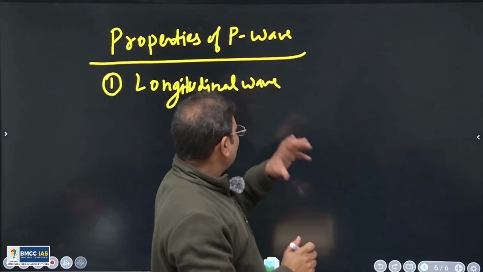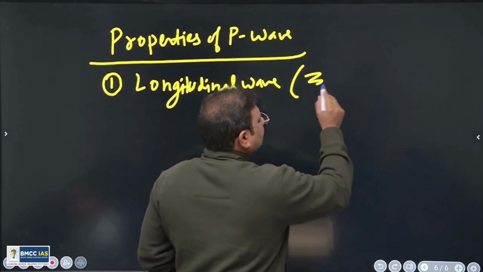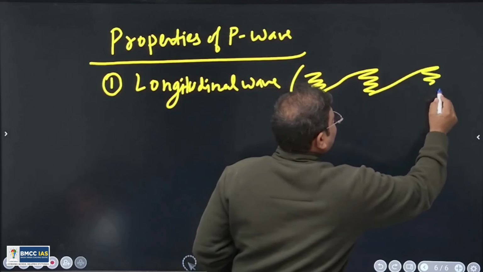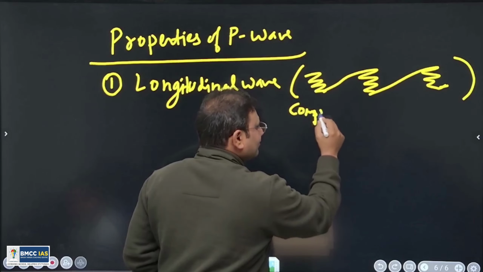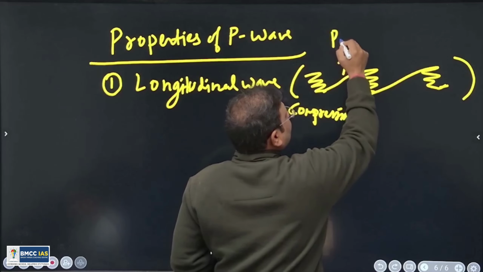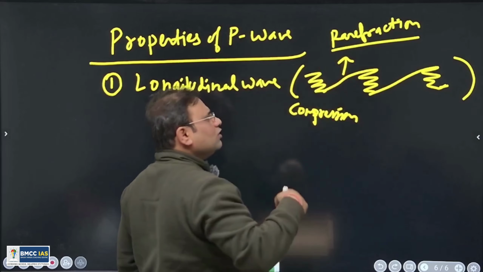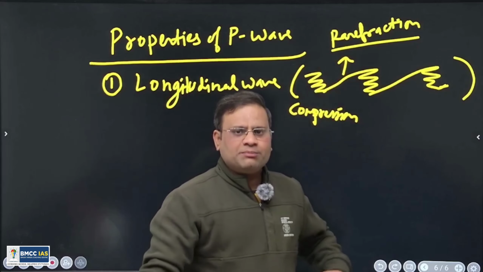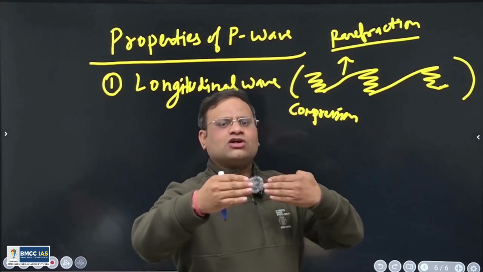Right? How do we show the longitudinal wave in a diagrammatic manner in physics? By this diagram. So this part is called compression, and this part of the wave is called rarefaction. Our longitudinal wave moves by forming compression. Compression means medium particles get close to each other. Rarefaction means they go away.